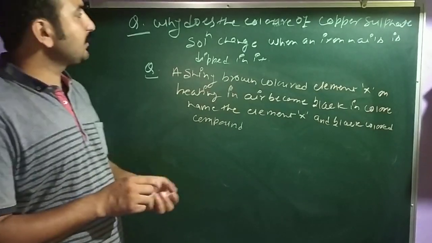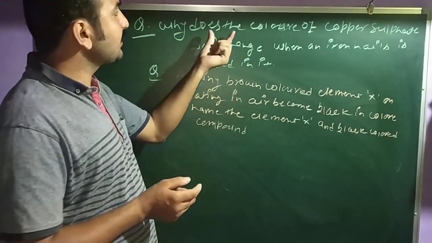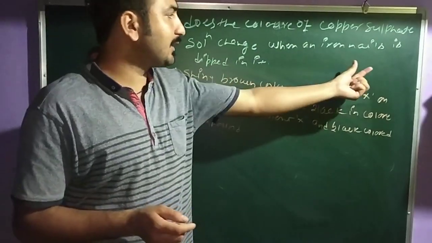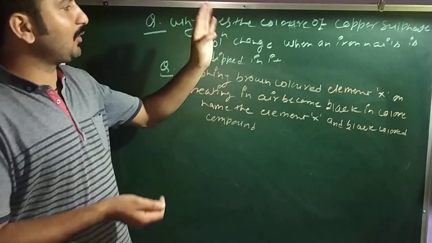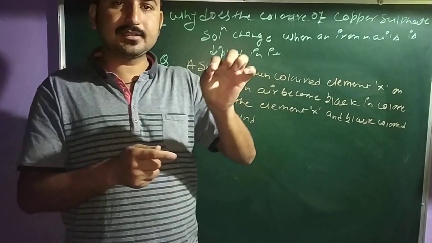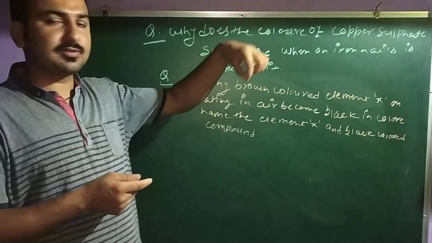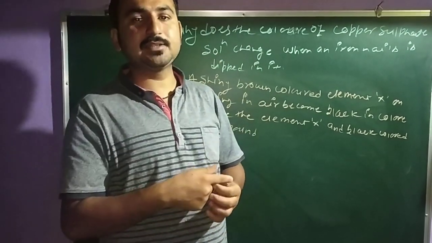So first question is from your in-text question. The question is that why does the color of copper sulfate solution change when an iron nail is dipped in it? Clear? The question is asking why the color of copper sulfate solution changes when an iron nail is dipped in it. When you dip an iron nail in this solution, why will the color of this solution be changed? Why is it happening?